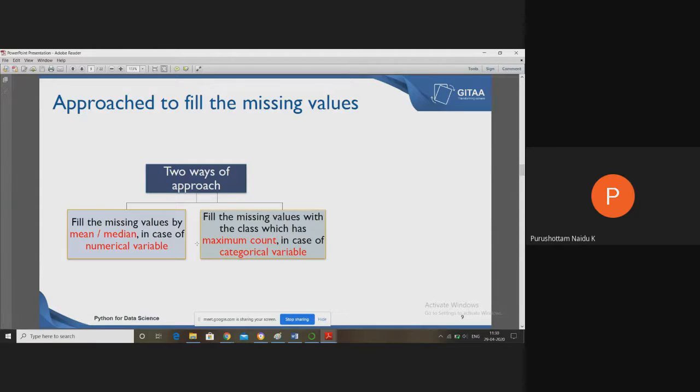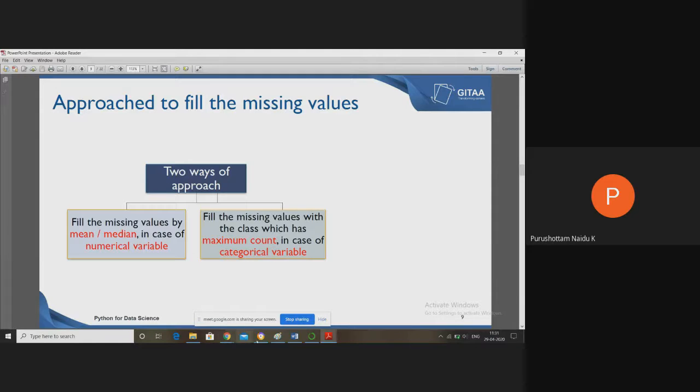To replace in a numeric variable we use the mean or median. To replace in a categorical variable we use the class which has the maximum count. That means whichever value occurs more in the categorical column, we replace the missing value with that value.